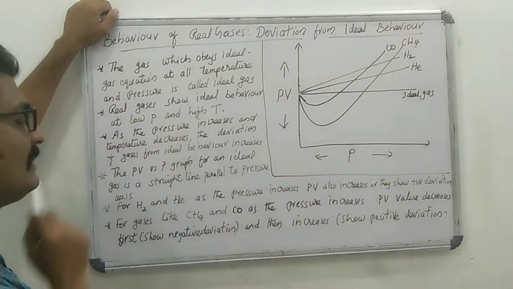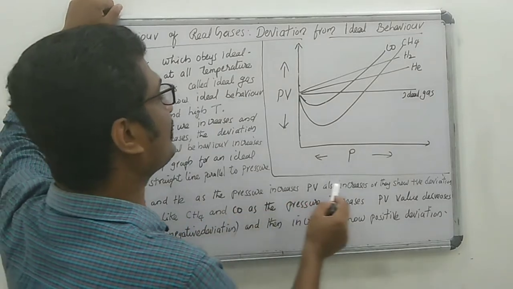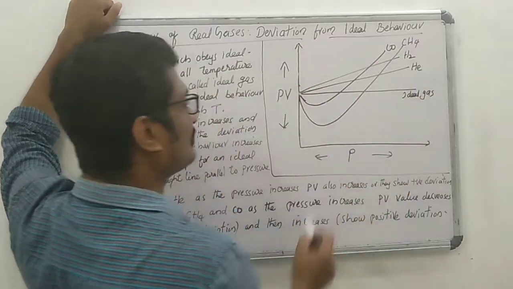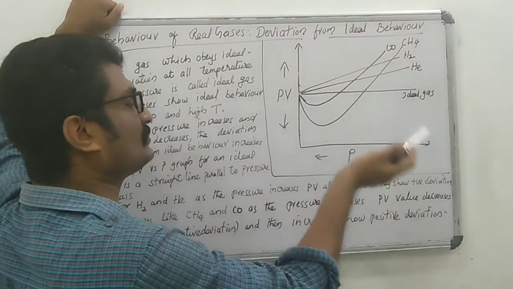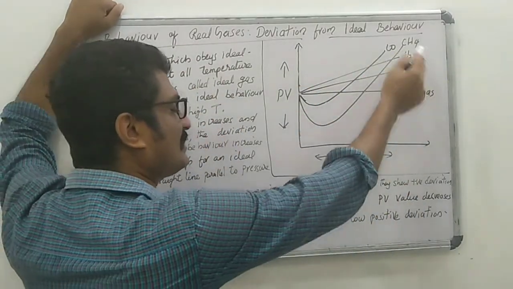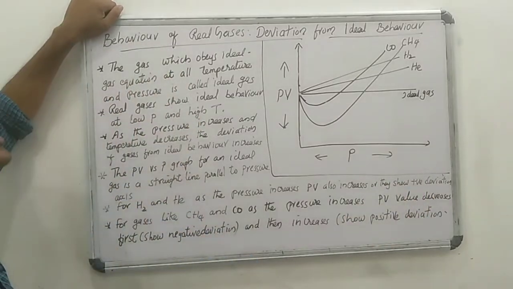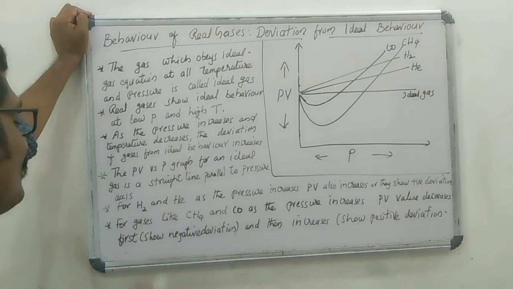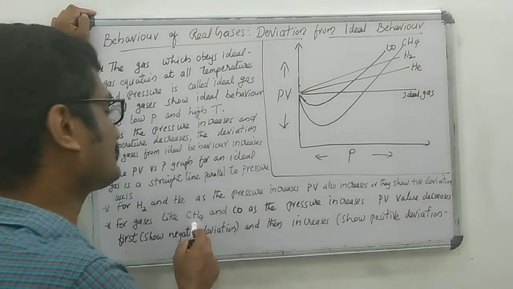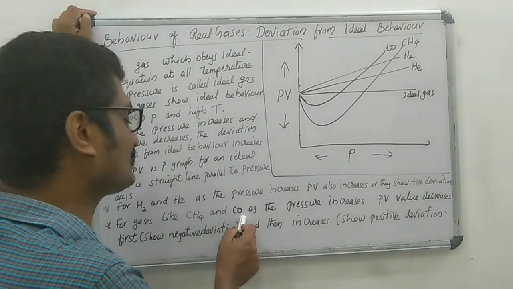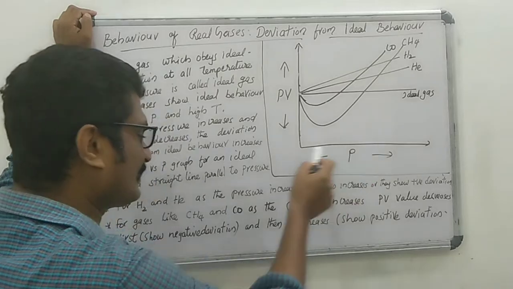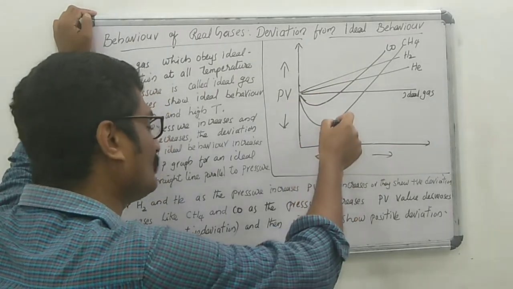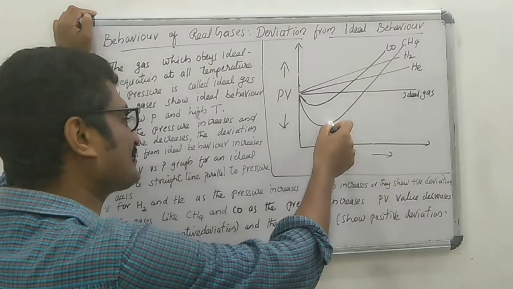Then here hydrogen and helium. For hydrogen and helium, as the pressure increases, the PV value also increases, and we can say these two gases show positive deviation. But in the case of gases like CH4, methane and carbon monoxide, please observe the graph. As the pressure increases, PV value decreases first.